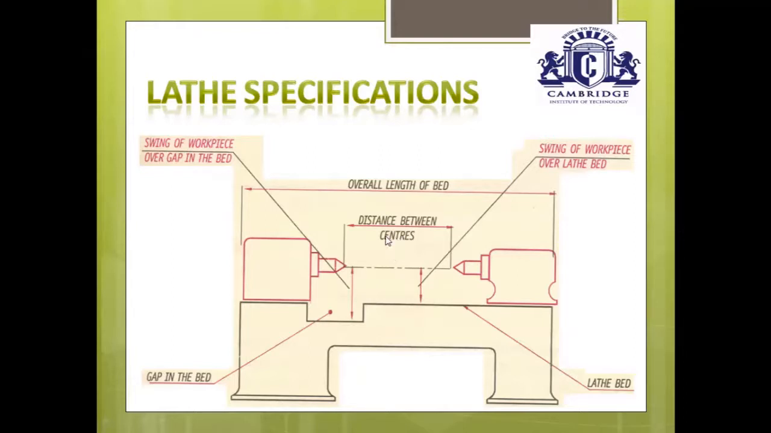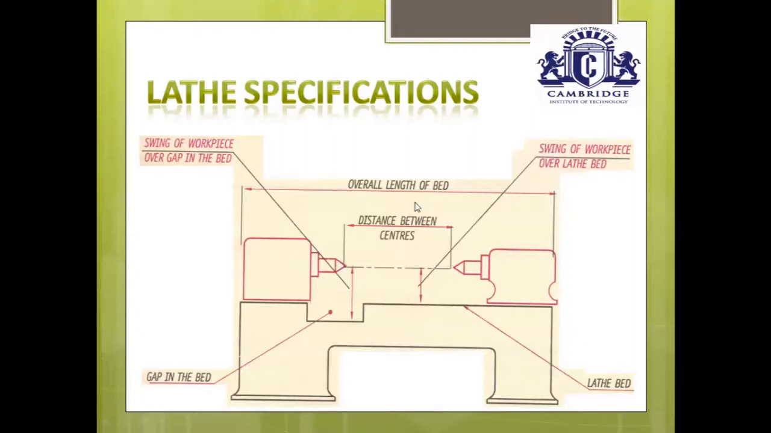Next important specification is distance between the centers. This mainly indicates the maximum length of the workpiece which can be placed between the live center and the dead center. The headstock is called the live center and the tailstock is called the dead center.